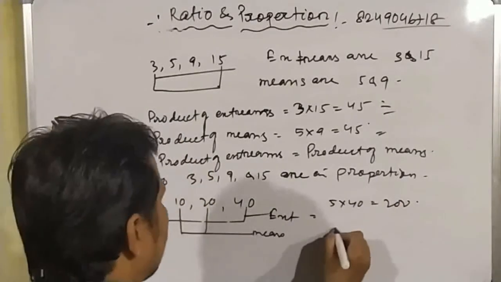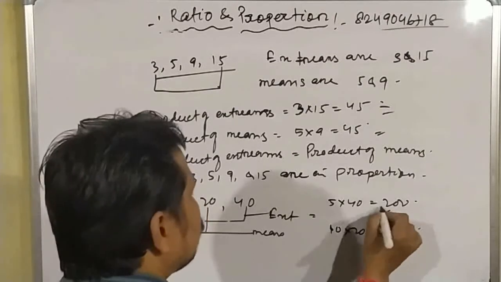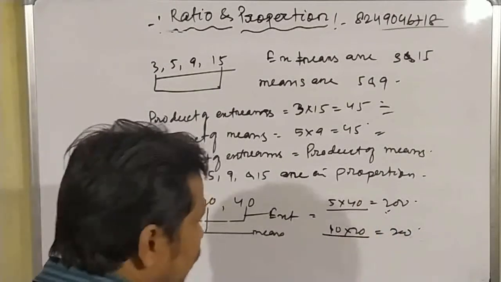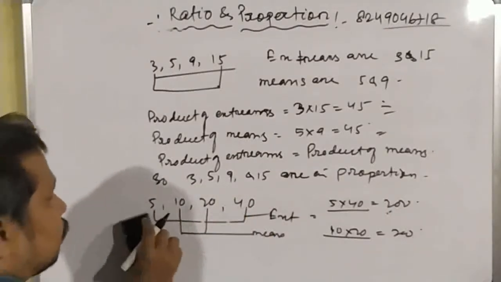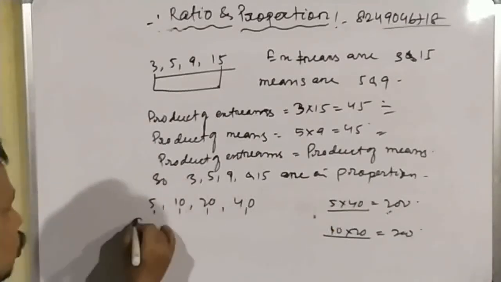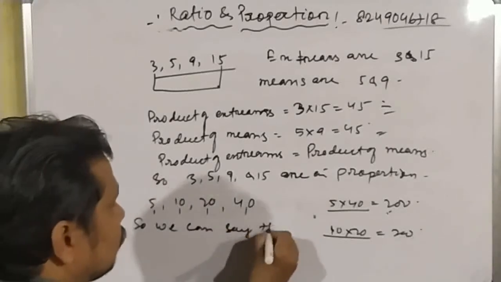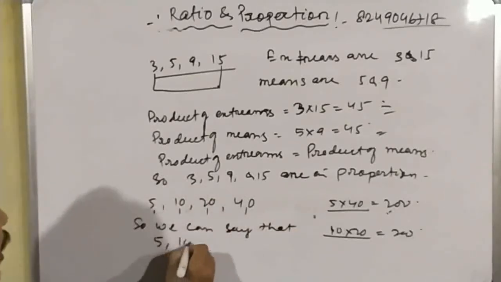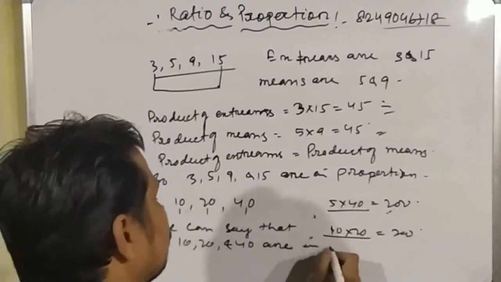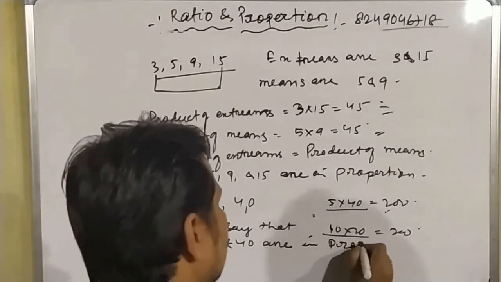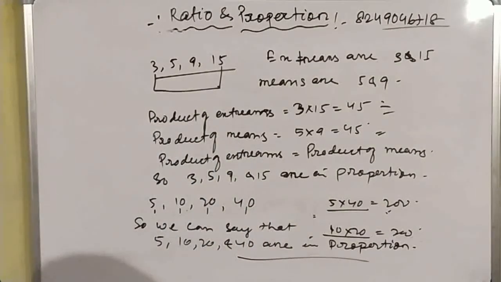And the product of means is 10 into 20, which is equal to 200. So here the product of extremes is equal to the product of means. Then we can conclude that 5, 10, 20 and 40 are in proportion. Okay, students.